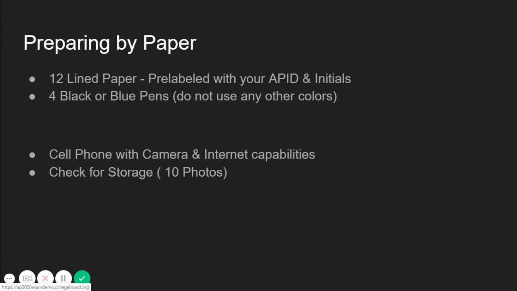If you are planning to respond using paper, make sure you have at least 12 lined pieces of paper, pre-labeled with your AP ID and your initials. Use only black or blue pen to fill out your answer document. Make sure that your cell phone is functioning with the camera capabilities as well as being able to upload using the internet. Double check to make sure you have enough storage space to take at least 10 photos.